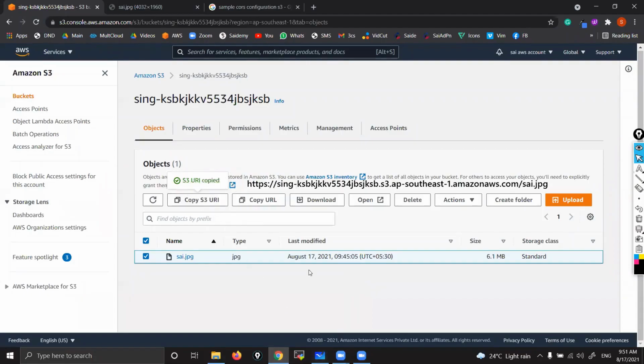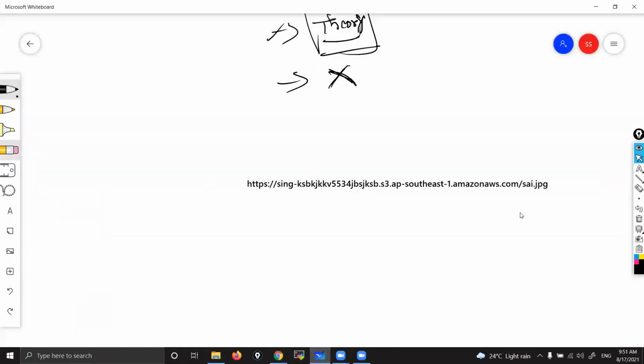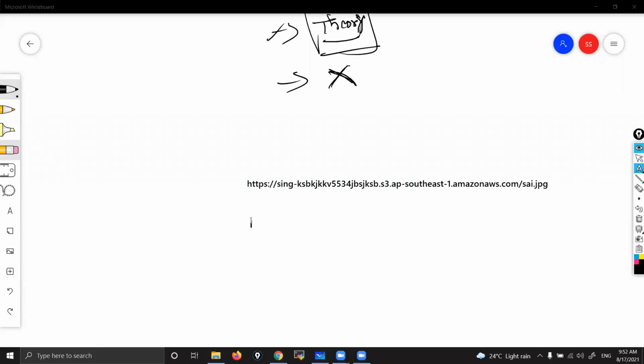Let me verify. See here, bucket name, which is the complete region name, they're giving. Southeast means Singapore. And object name, but they are not giving the region name. HTTPS link they are giving.